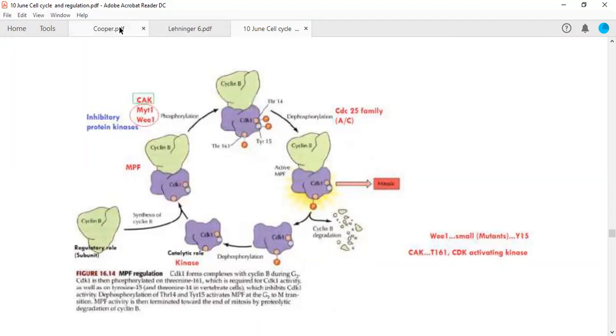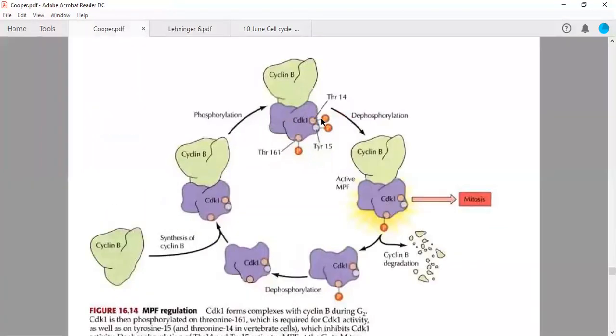Okay, now you're clear that all these positions are specifically phosphorylated by different categories of kinases, but the kinases are from the same family and do the same function. They phosphorylate certain amino acids which have an OH functional group, hydroxy functional groups.